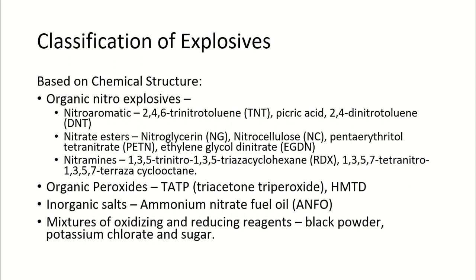Organic nitroexplosives are further divided into nitroaromatics, for example TNT, DNT, etc., nitrate esters, NG, PETN, and NC, and nitramines, RDX, HMX, etc. Organic peroxides: TATP, HMTD. Inorganic salts: ammonium nitrate fuel oil, or ANFO. Mixtures of oxidizing and reducing reagents: black powder, potassium chlorate and sugar, etc.